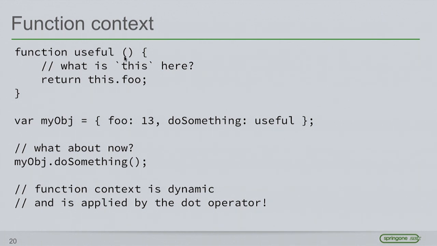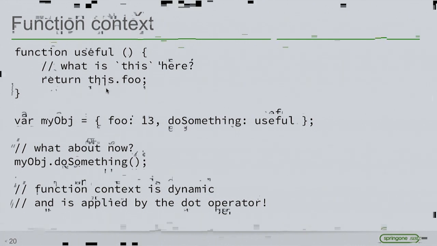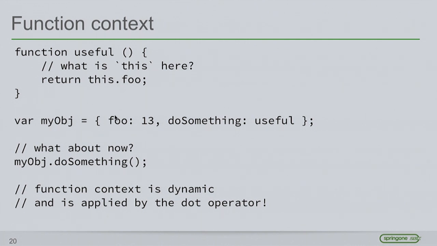So here we have a function, just any old function declaration, and it references this thing called this here. So what is this here? We don't really know. But as soon as we add useful to this object right here, it still doesn't actually have anything. This still isn't anything that we can put our finger on.